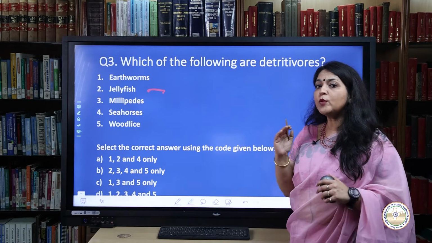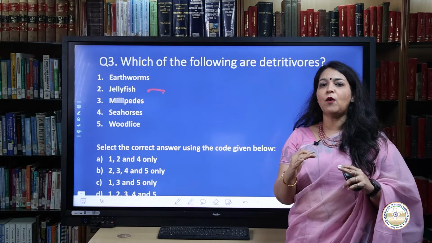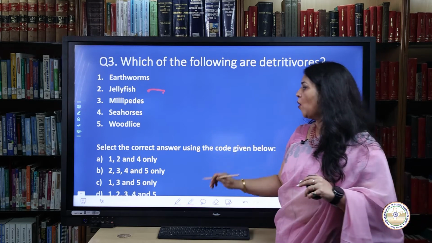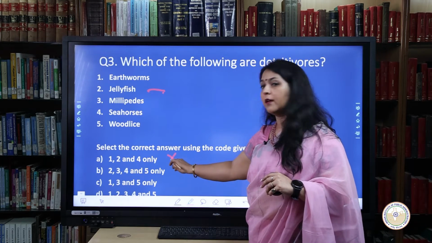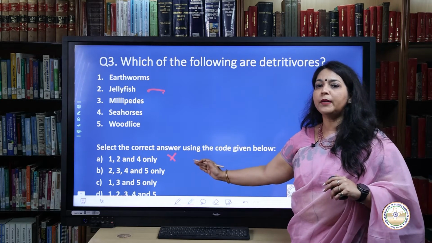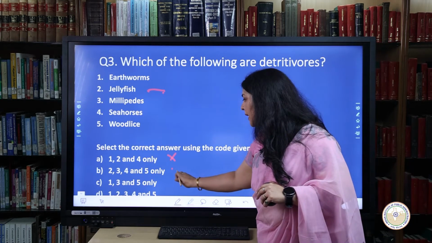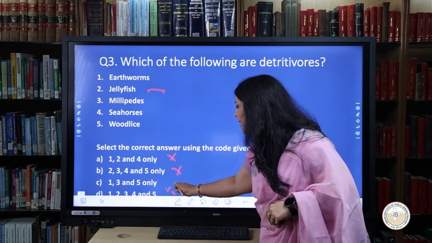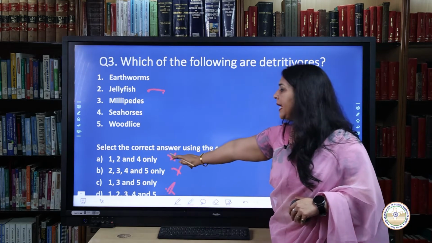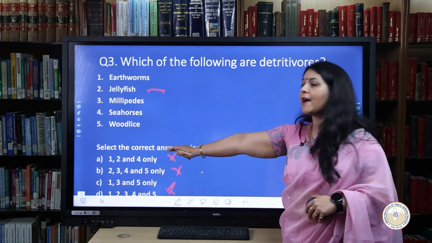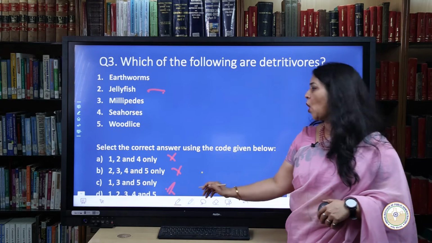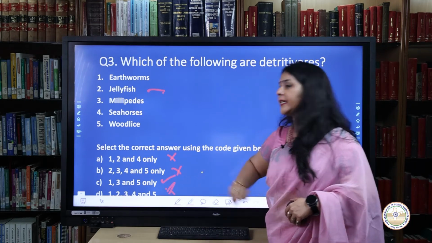Rather, they consume smaller species or marine organisms. Thus, it rules out the possibility of option A. It also rules out the possibility of option B as well as D to be correct. As you can see, all options A, B and D have number 1 statement in them, which leads to a clear-cut solution of option C as the correct answer.